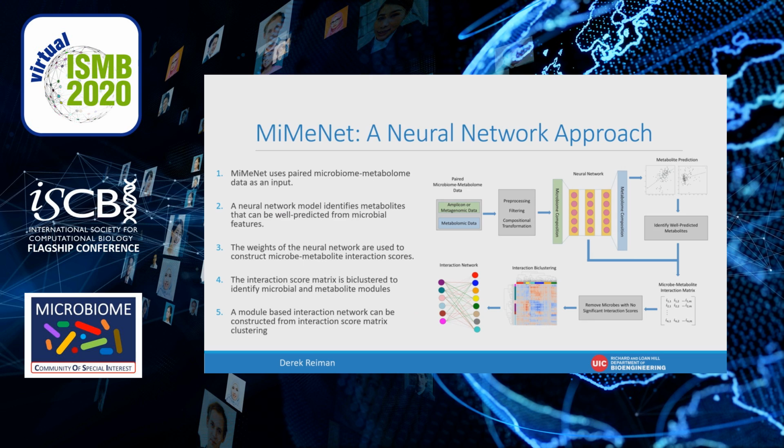MiMeNet takes in paired microbiome-metabolome data as its input. We then do some pre-processing and filtering, and then transform the data into compositional data. Next, a neural network model identifies metabolites that can be well predicted from microbial features. By using a neural network, we can learn nonlinear relationships as well as model the entire metabolomic community at once. The weights of the trained neural network are then used to construct microbe-metabolite interaction scores.